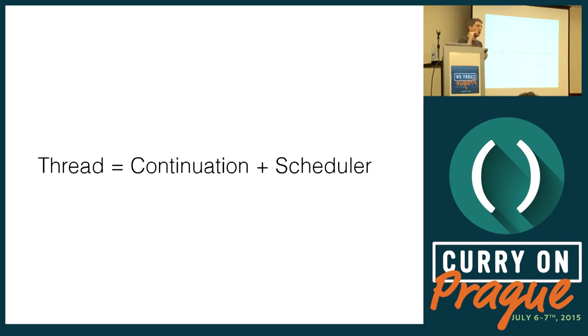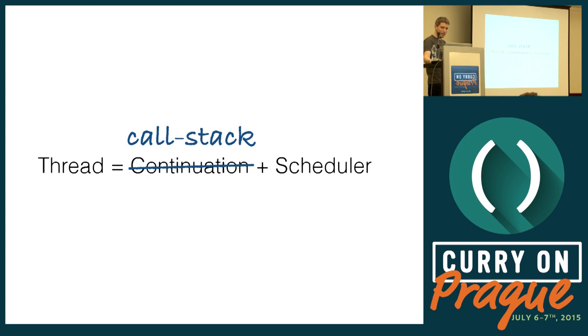So I said that the thread is the core concept. Now, that's not exactly true because a thread isn't fundamental. A thread is two things, really. It's a continuation. If you know, a continuation is just a call stack. So a thread is the call stack with our local variables and the entire chain of calls that can block and resume. And the scheduler is what assigns our code or our continuation to a CPU core when it's ready to run. So the scheduler is not really important to the abstraction. It's just part of the implementation, and the code we write is not dependent on the scheduler. So the fundamental idea, the basis of imperative programming, is the continuation or the call stack.